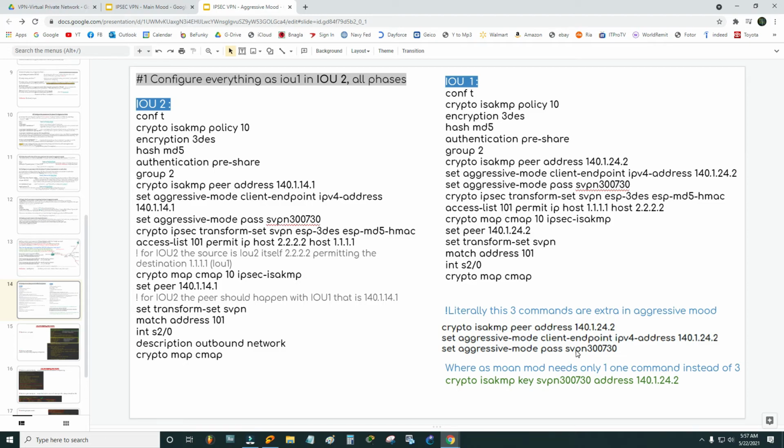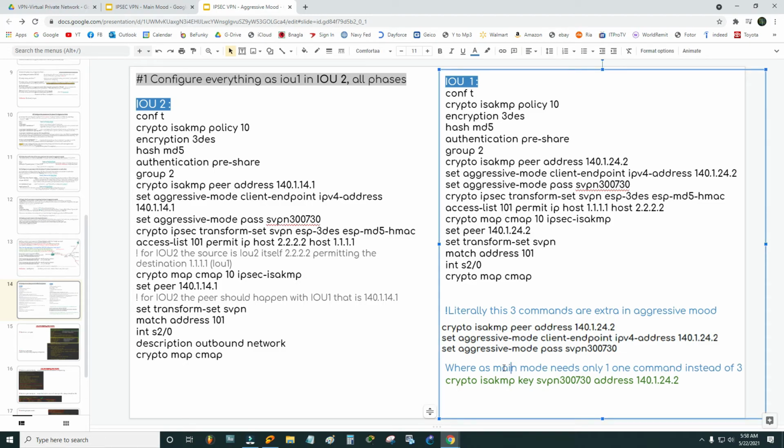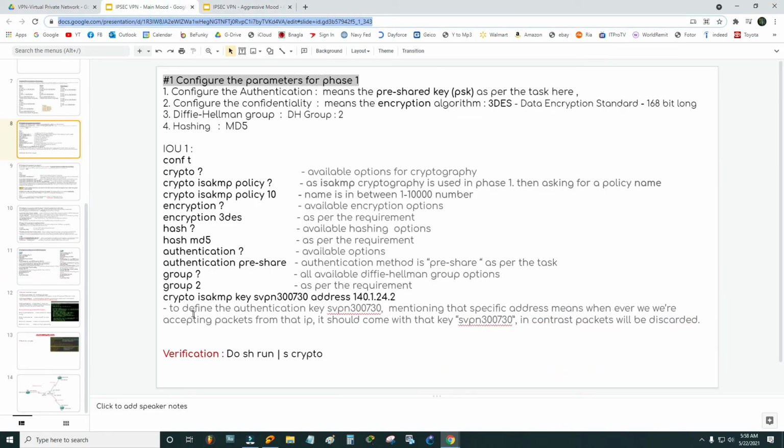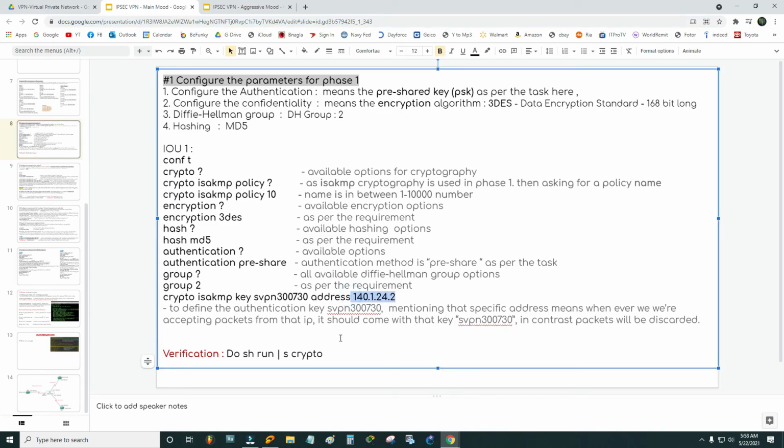Whereas in main mode, it needs only 1 command instead of 3. What is that? Crypto ISAKMP key SVPN 300-730, the secret key, and then mention the address. See here, crypto ISAKMP key SVPN 300-730 address 141.24.2. That's the address for router 2. That's the only configuration difference between the main mode and the aggressive mode.